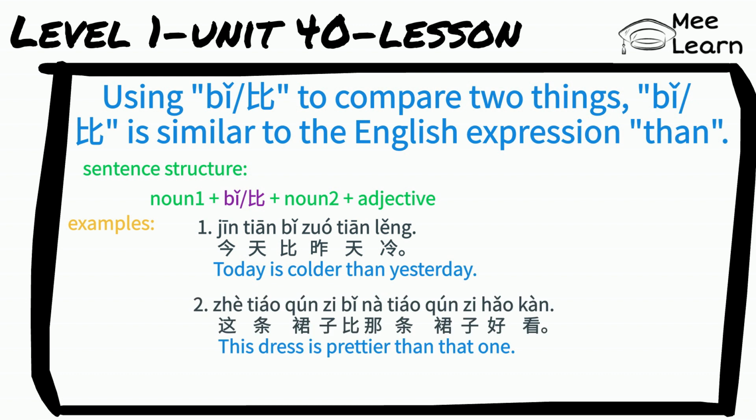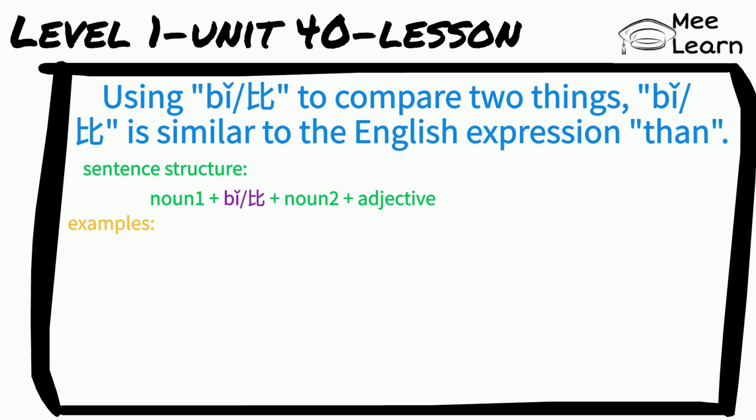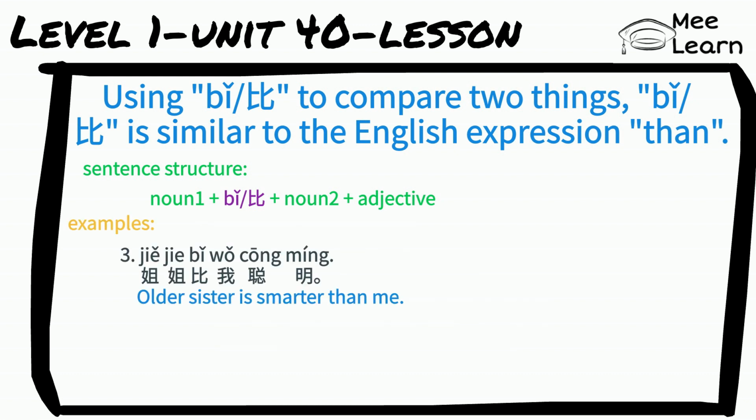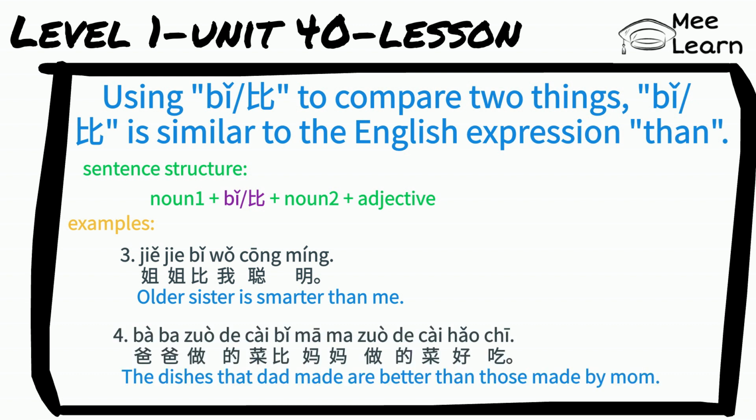这条裙子比那条裙子好看。This dress is prettier than that one. More examples. 姐姐比我聪明。Older sister is smarter than me. 爸爸做的菜比妈妈做的菜好吃。The dishes that Dad made are better than those made by Mom.